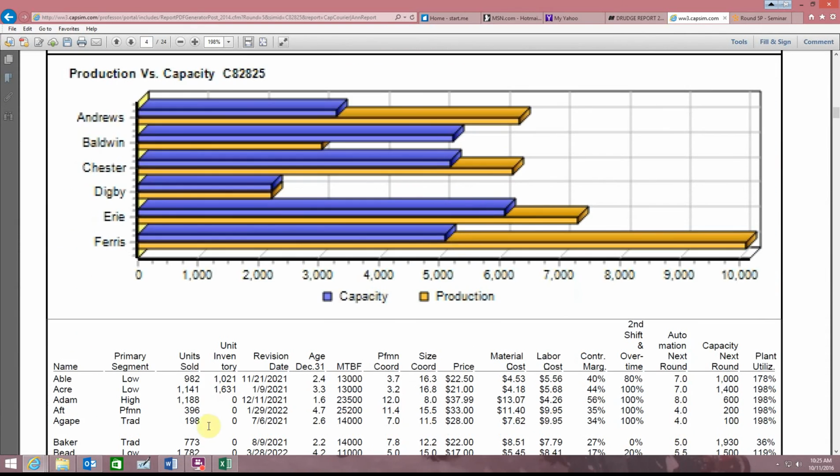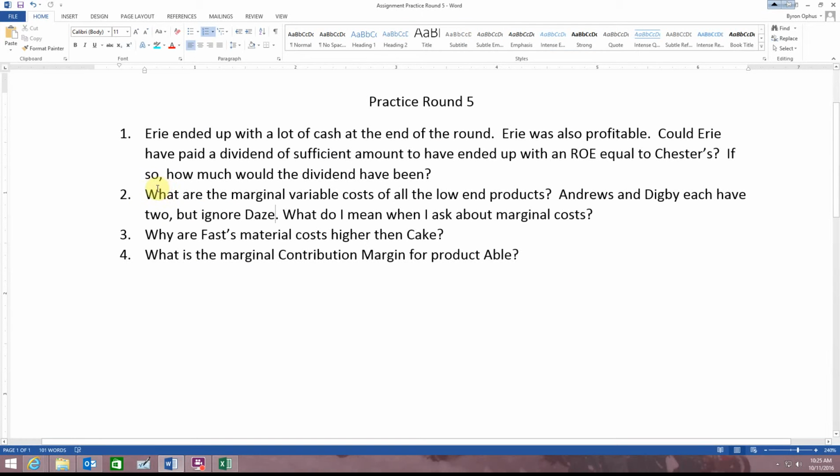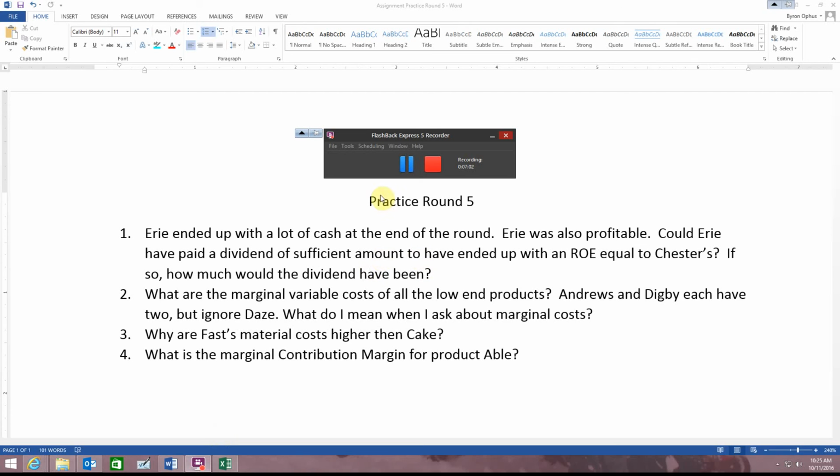Actually, I'll tell you too, you will have calculated a part of the answer in number 2 if you do number 2 correctly. So then number 4 should be relatively simple. There you have it. There's your advice and your preview for the practice round 5 assignment. Good luck.